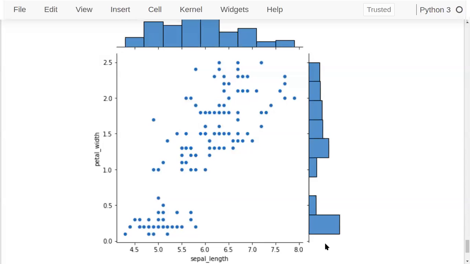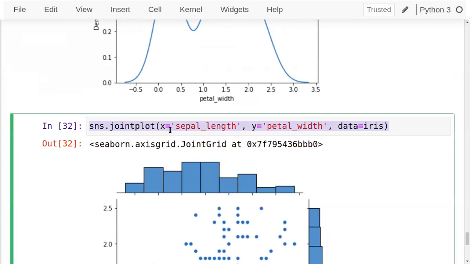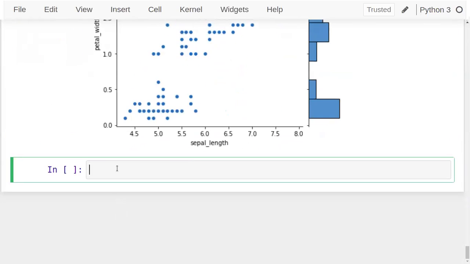So this is the way that we can use it. The joint plot contains one parameter called kind. What type of plot do you want? Basically there are two more kinds of plot we can have. We can have a kind called hex bin plot. Hexagonal binning is used in bivariate data analysis when the data is sparse in density, that is when the data is very scattered and difficult to analyze with scatter plots. So we can make use of a hex bin there. Let's see that. I'll just copy it and check the kind of the plot here.